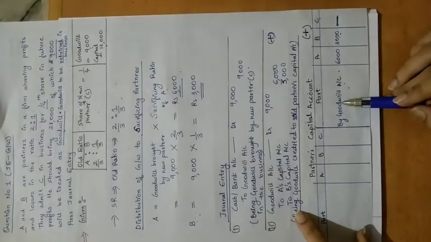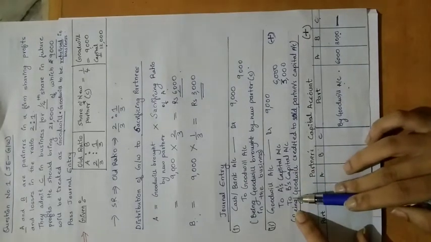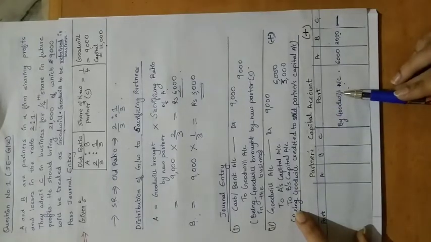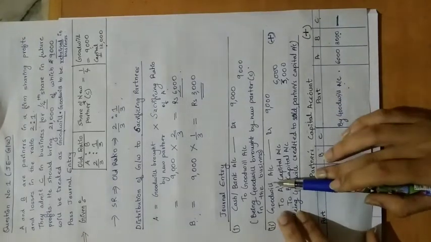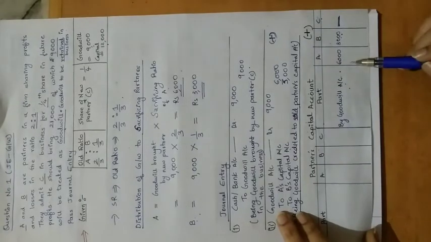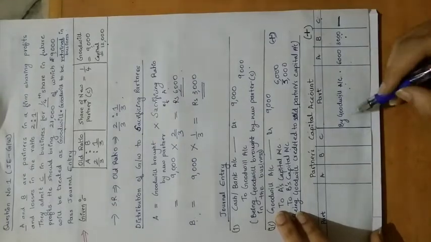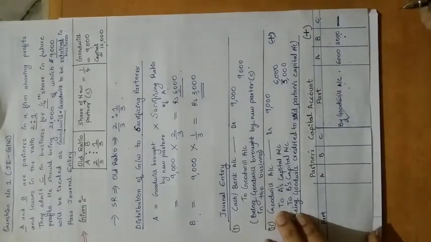This way you have to write. Here it is written partner's capital account is credited. 2 means credited, so it will come on the credit side, and opposite to that what is written? By goodwill account, 6,000 in A's capital account, 3,000 in B's capital account. So this effect is done.